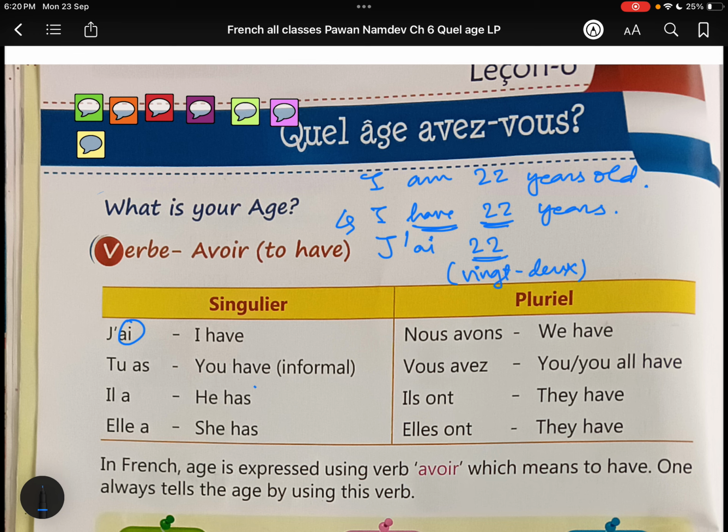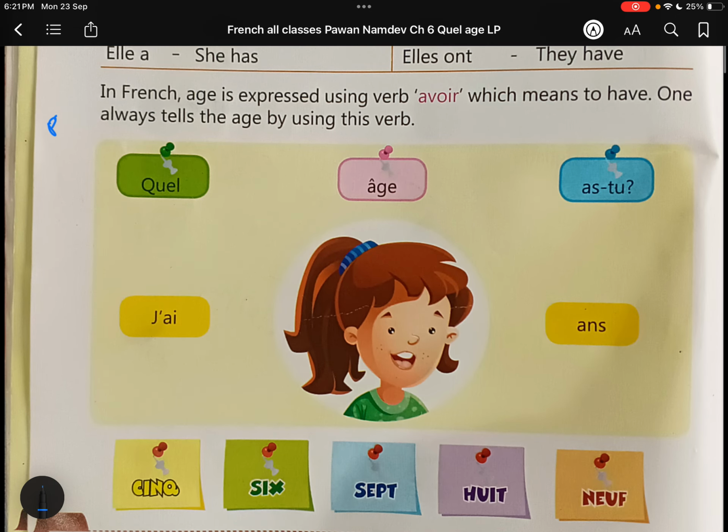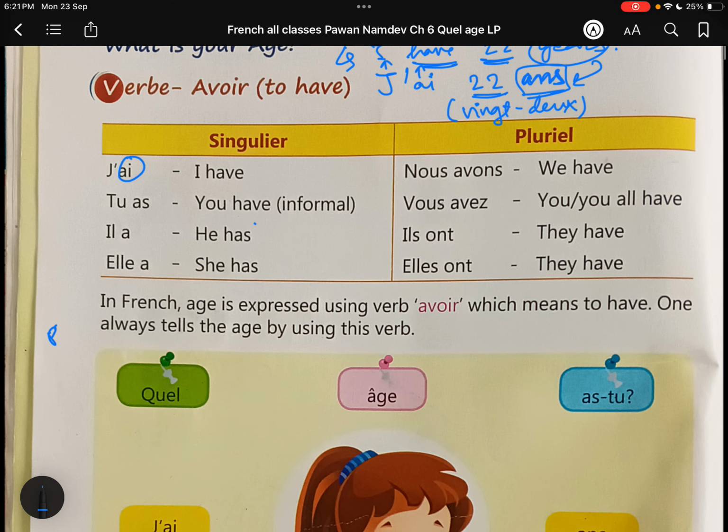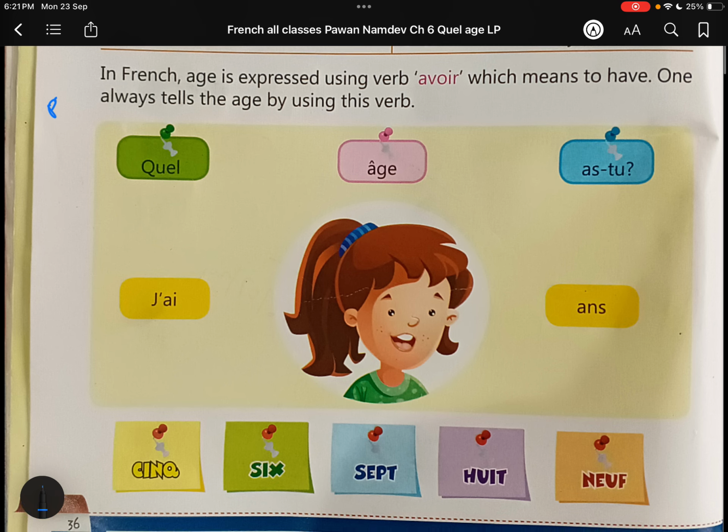In the last video we have learned the numbers. So j', I, ai means have, vingt-deux, and years are ans. J'ai vingt-deux ans. I am 22 years old.